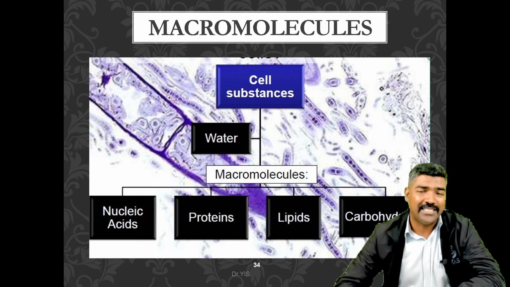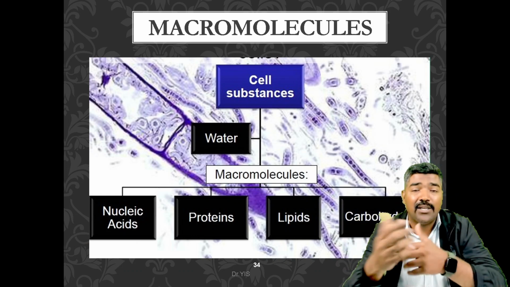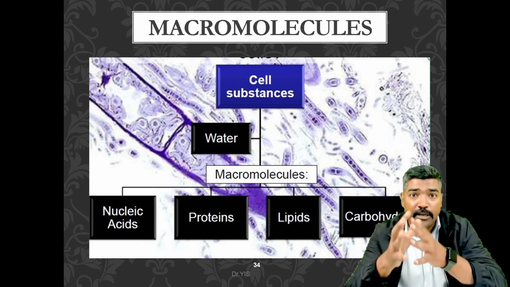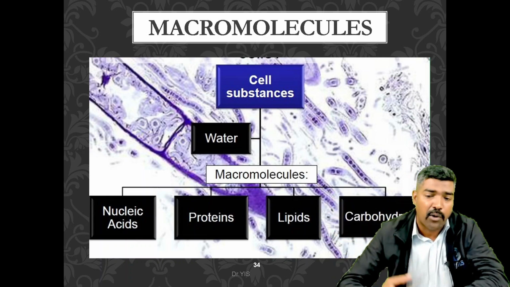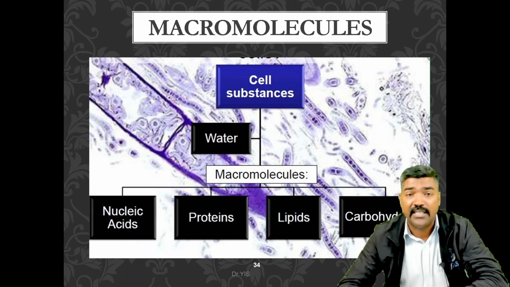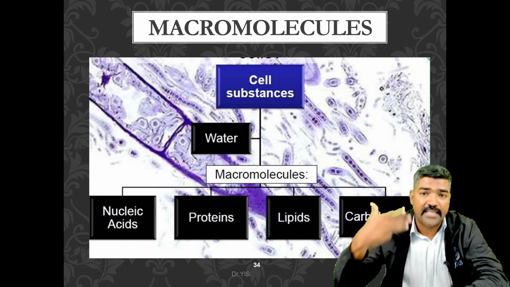Today we are going to discuss how macromolecules, that is the cell substance, are divided into different biomolecules. There are four very important types of macromolecules: the nucleic acids, proteins, lipids and carbohydrates.